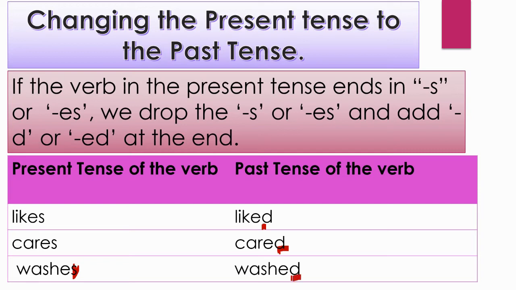Washes is changed to the past tense by dropping the es and adding ed to form washed. You can see it in the example also.